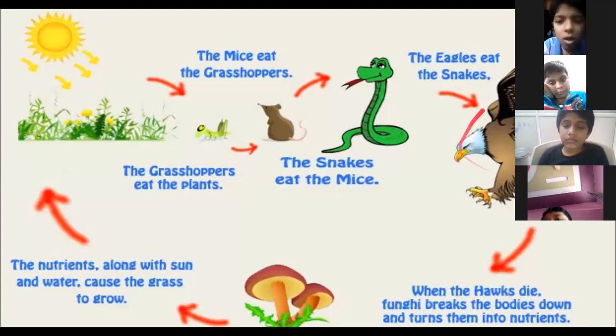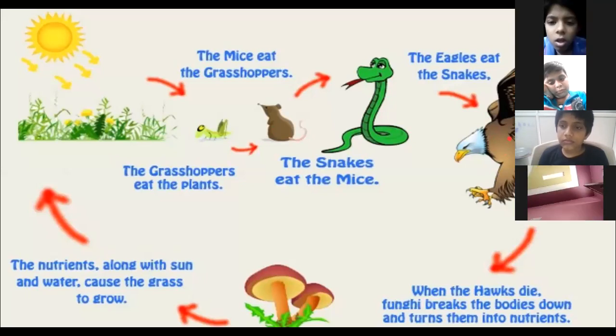What about this eagle? Eagle will die. After that, what will happen to that body? The eagle's body or the hawk's body, they break. They get mixed with the soil. Once that body is dead, it gets mixed with the soil, and then that soil will get nutrients.